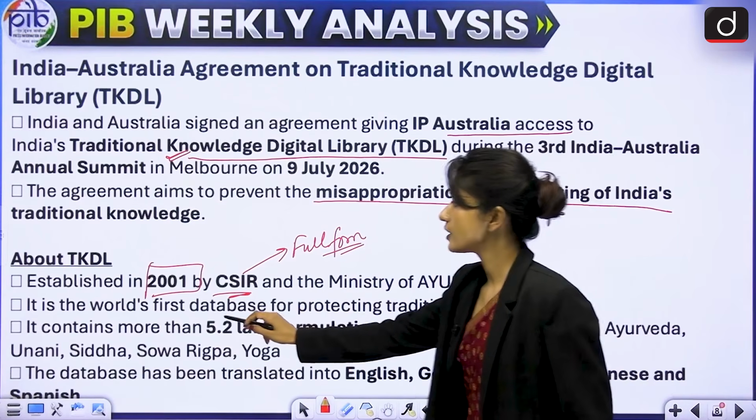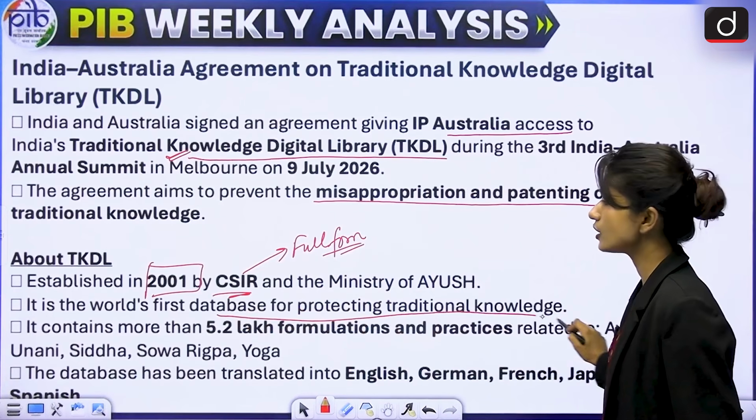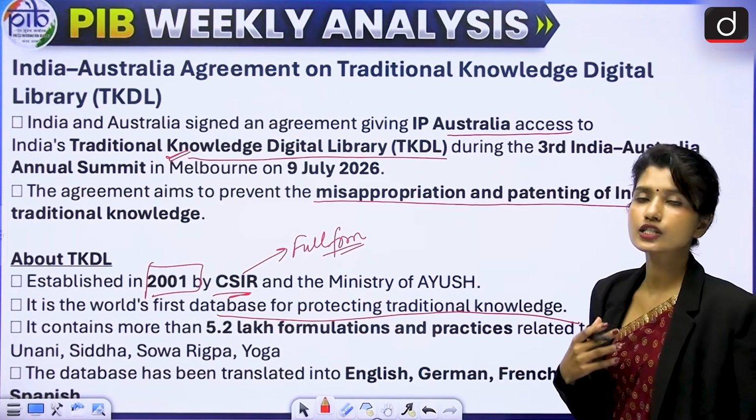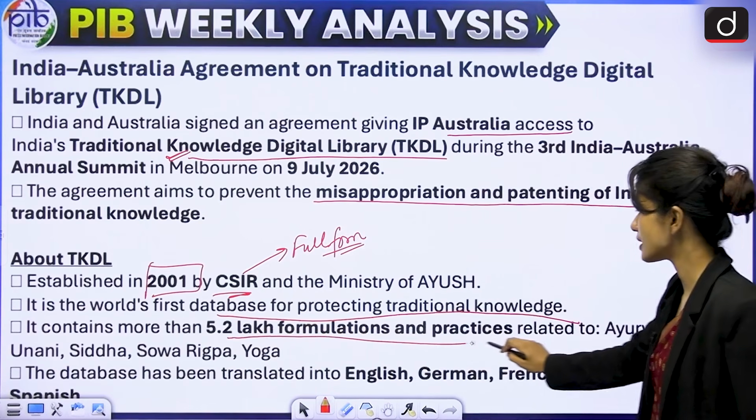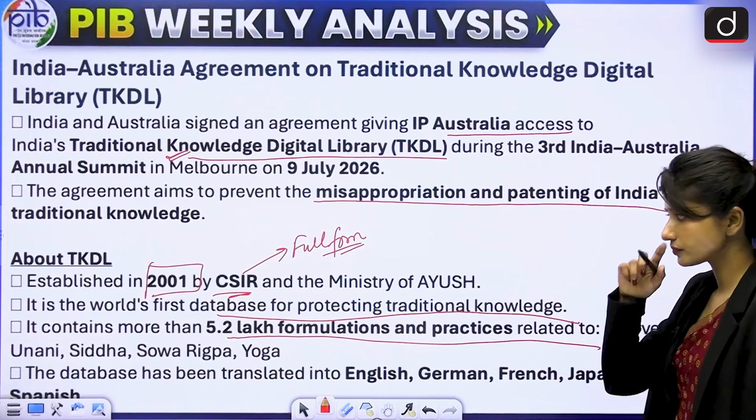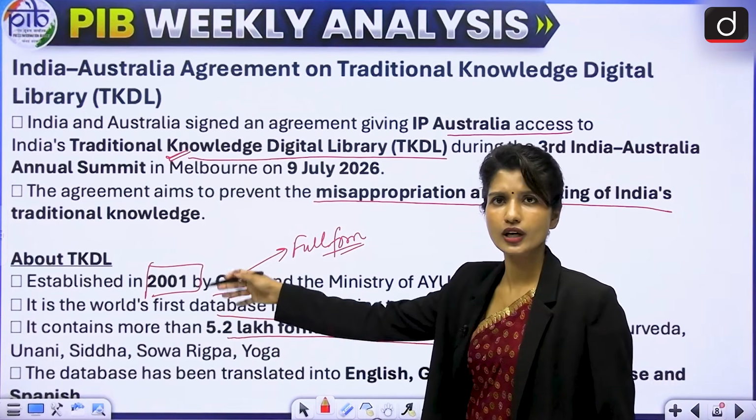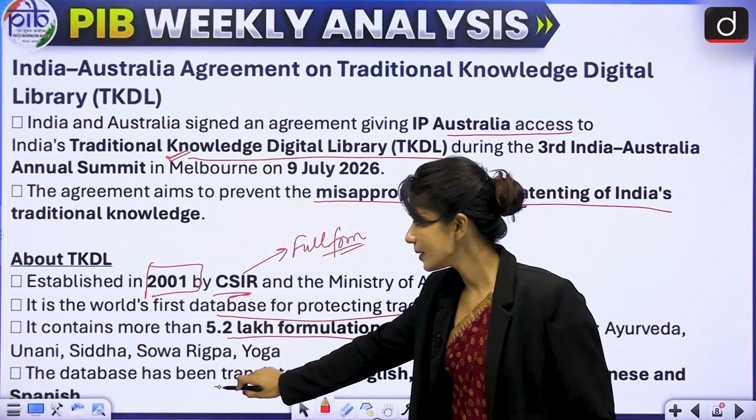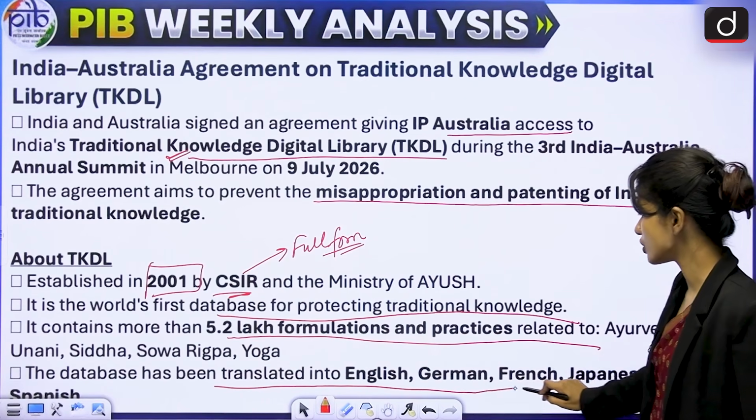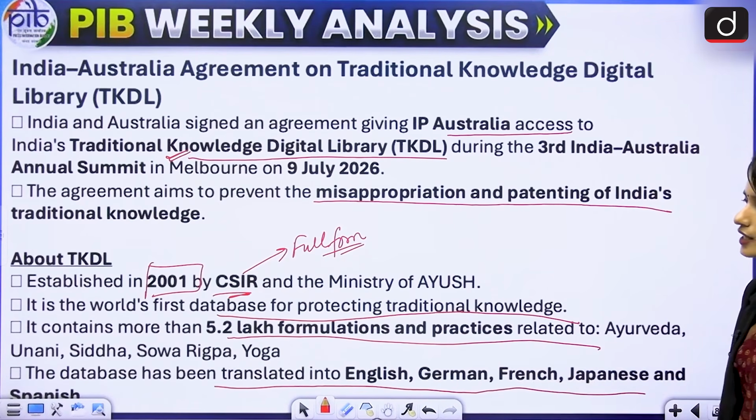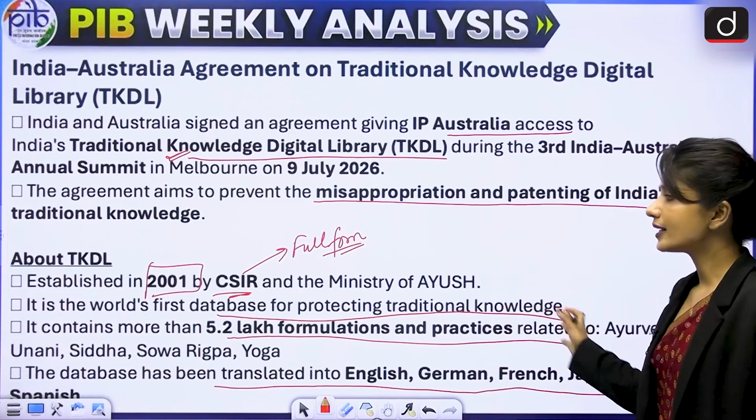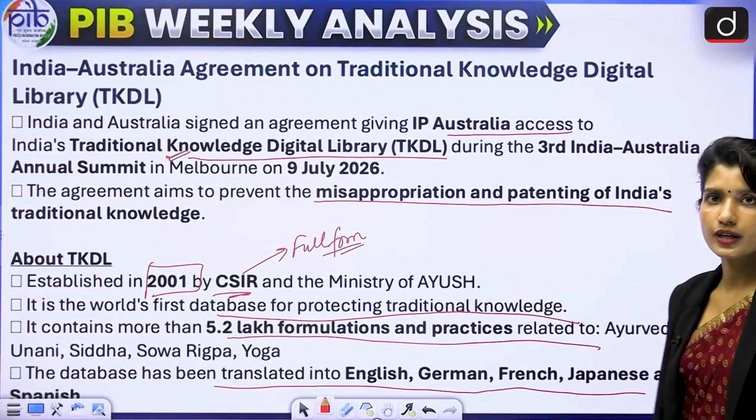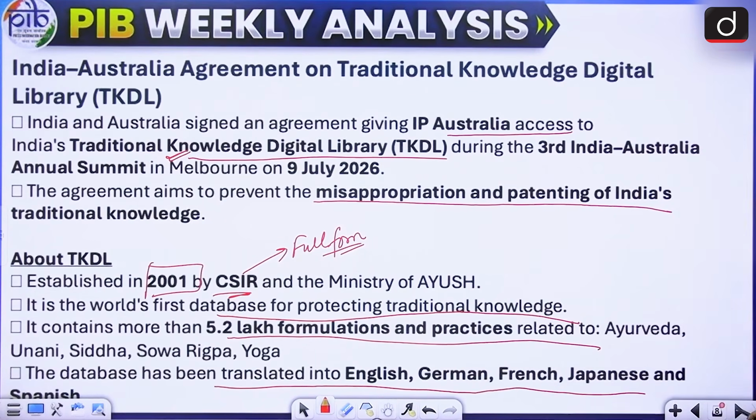Then this is world's first database for protecting traditional knowledge. As I told you, India contains so much information, approximately 5.2 lakh formulations and practices related to Ayurveda or Yoga or Siddh, Unani, etc. So this database has been translated into English, German, French, Japanese and Spanish. Why? So that people from different languages can also look at this information, right? It will be easier to access.